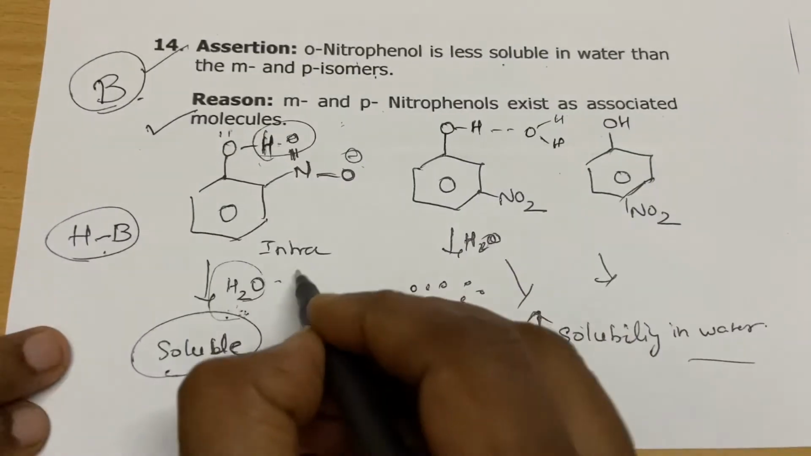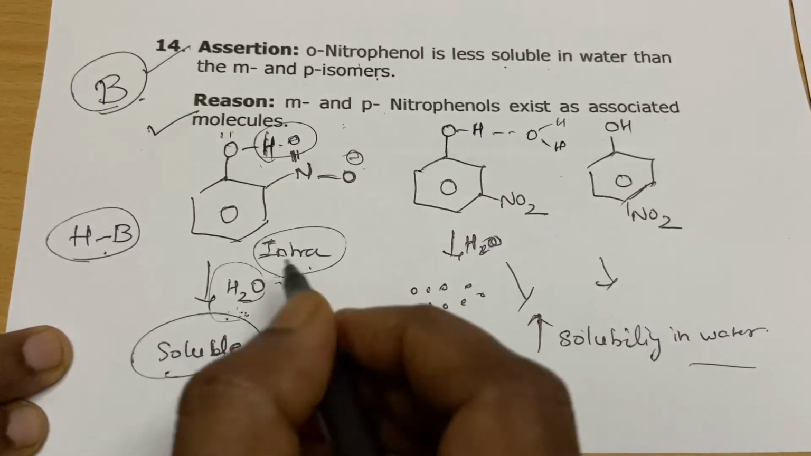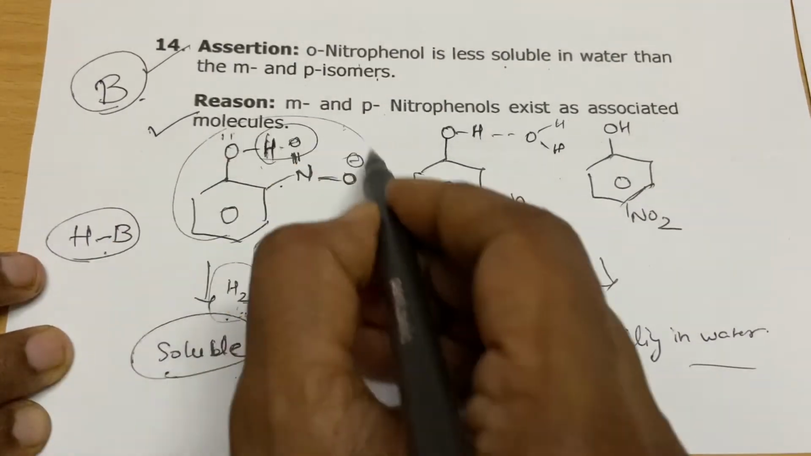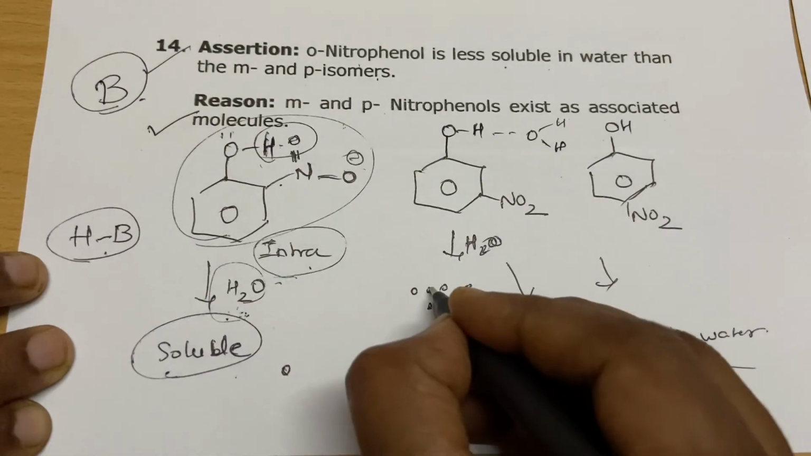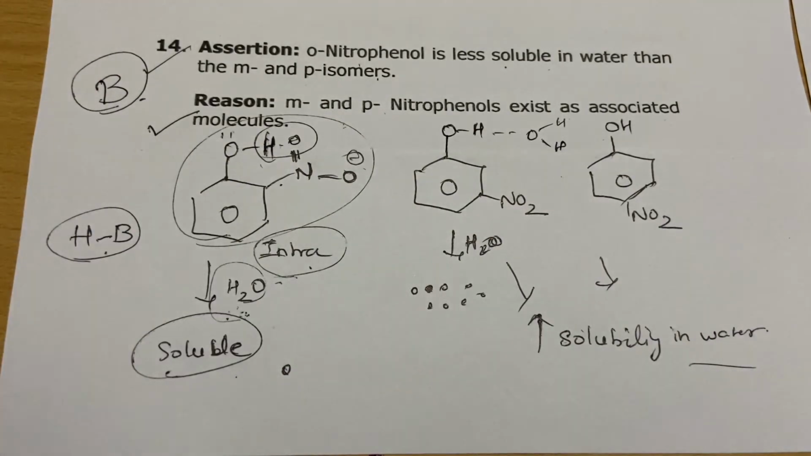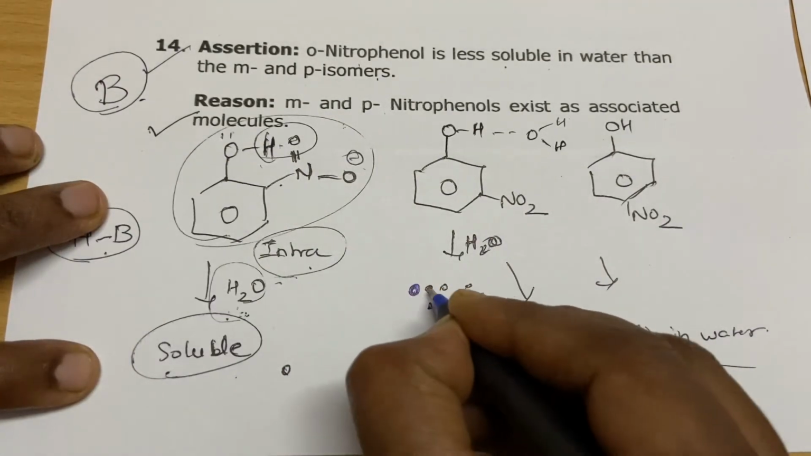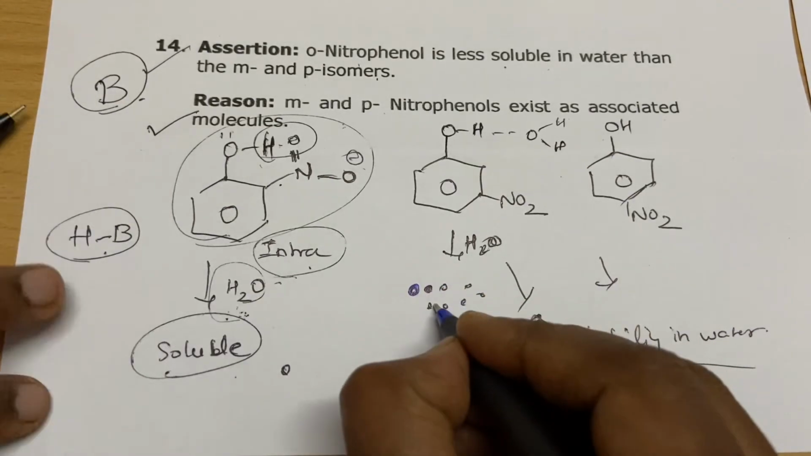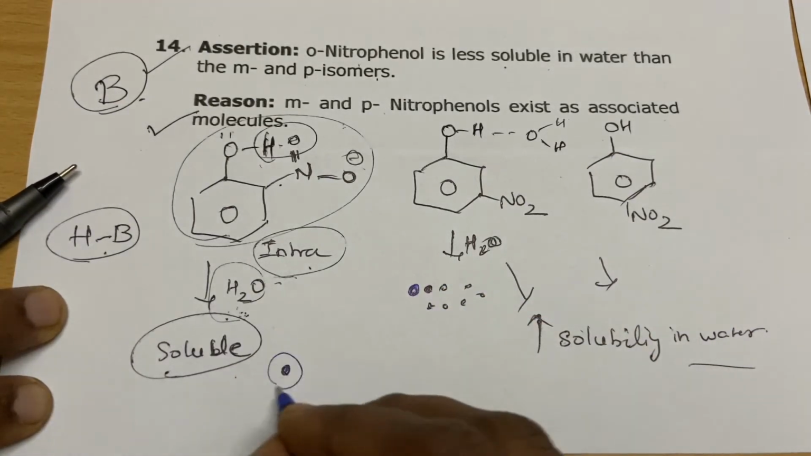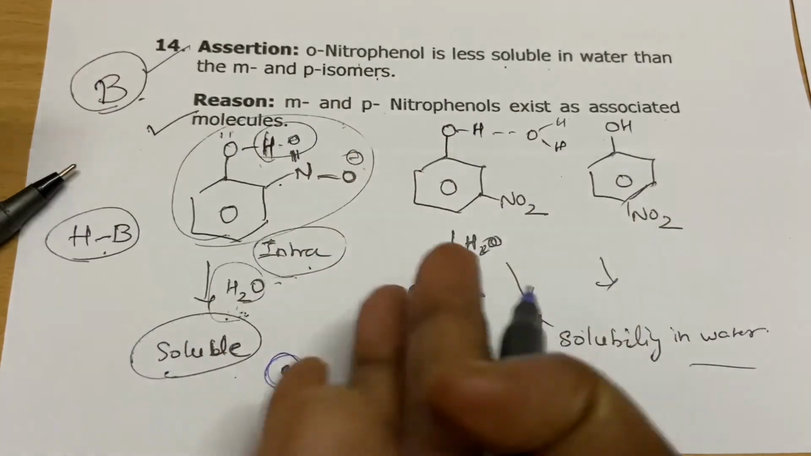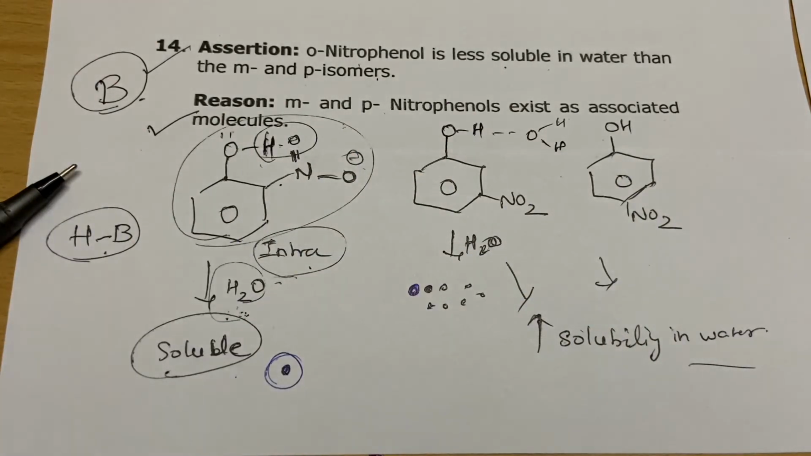Okay students, this is intramolecular. Intramolecular means you cannot break the bond, because it is within the molecule. Here the water molecules come in between, one phenol and one water, like that. But here the molecule itself is complete in itself, so it cannot interfere. Water cannot come in between the molecule.